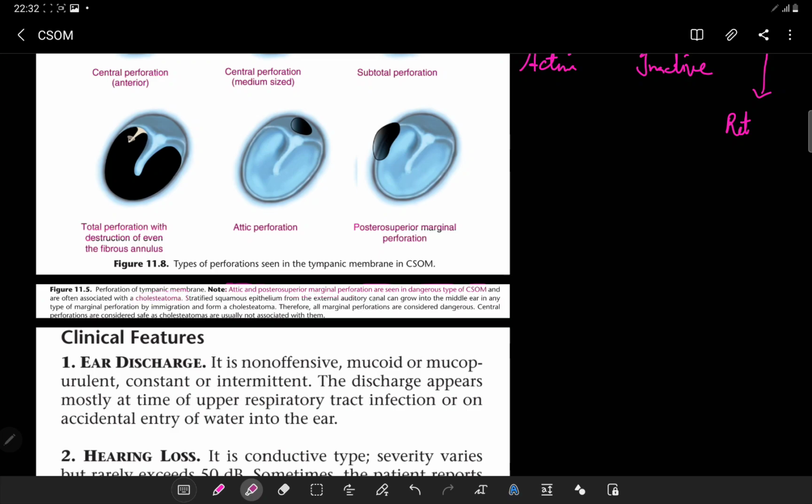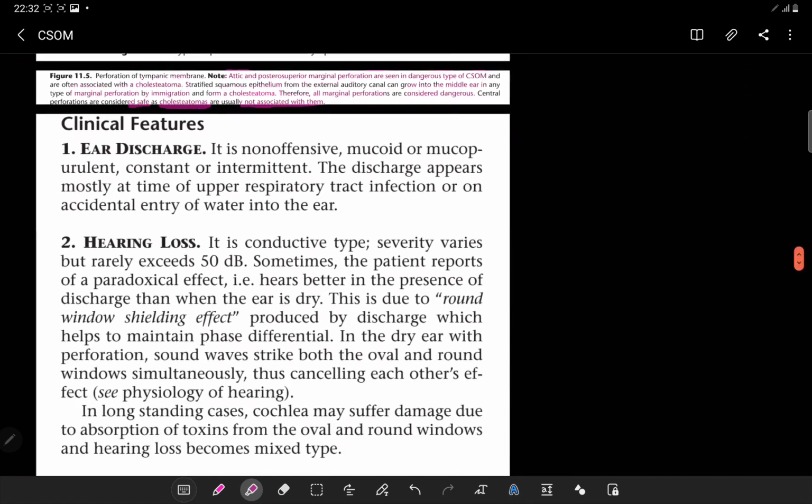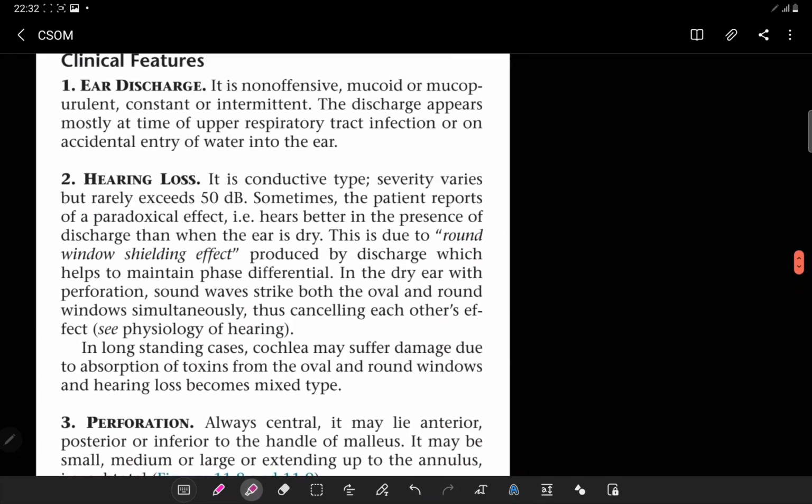Stratified squamous epithelium from the external auditory canal can grow into the middle ear in any type of the marginal perforation by immigration and form a cholesteatoma. Therefore, all the marginal perforations are considered dangerous. The central perforations are considered safe, as the cholesteatomas are usually not associated with them. Now, the clinical features of the safe type of the CSOM are the ear discharge, perforation, and the hearing loss.